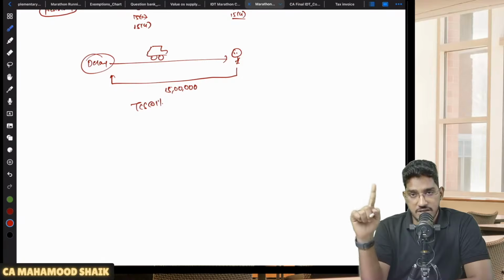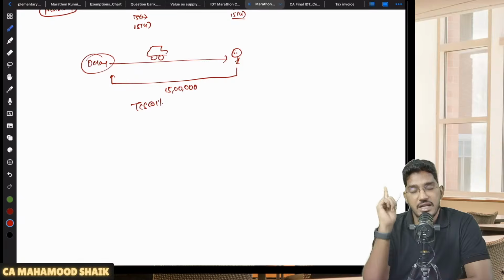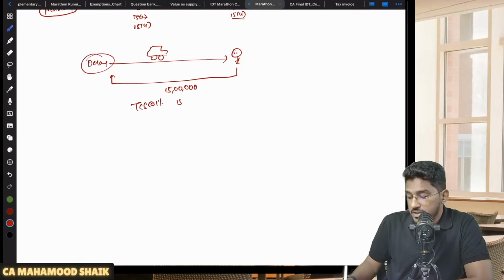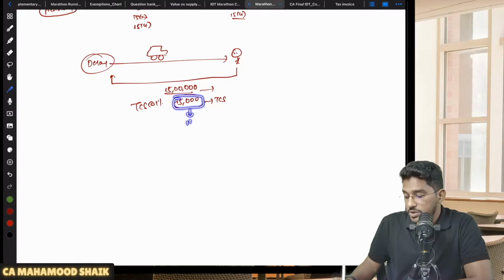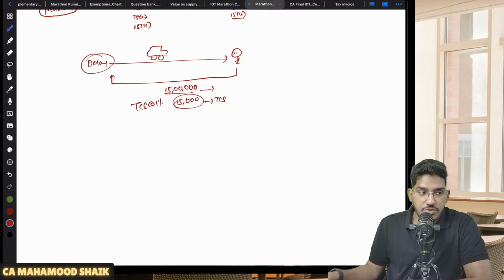In addition to the consideration, they will also collect TCS under Income Tax Act. Let us say 15,000 rupees of TCS they have collected. Now what will this dealer do? Total 15 lakh rupees is the value of supply. In addition to that, some tax, TCS under income tax, is also collected. Now the issue which has gone to the department is whether this TCS is also required to be added under section 15 subsection 2 clause A. This is the question which has gone before the department.